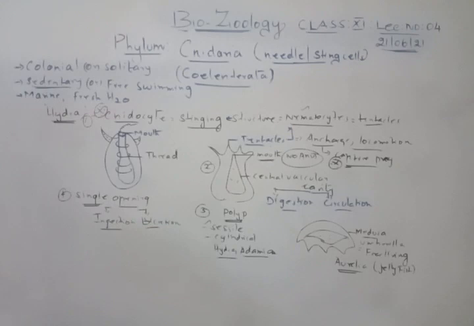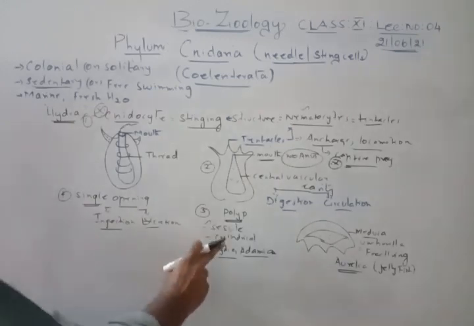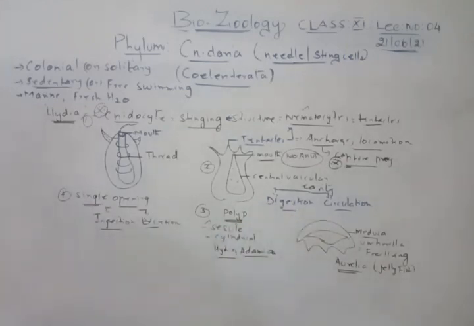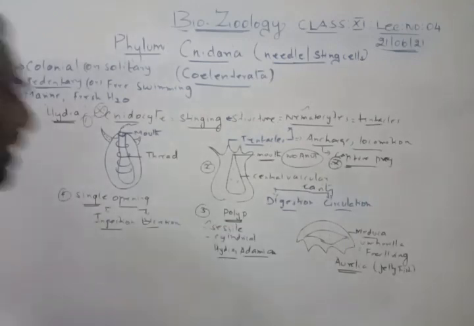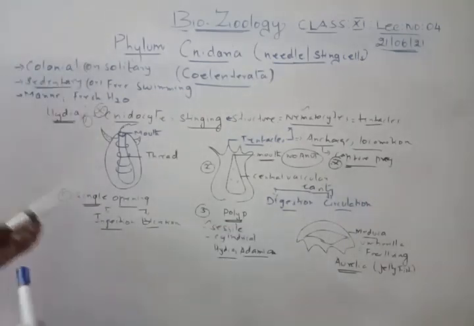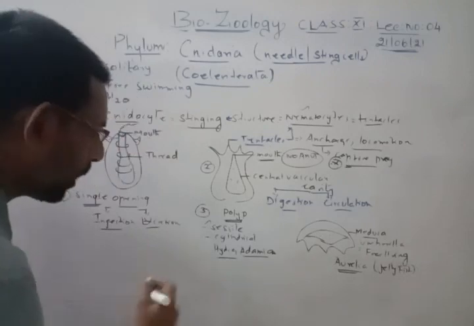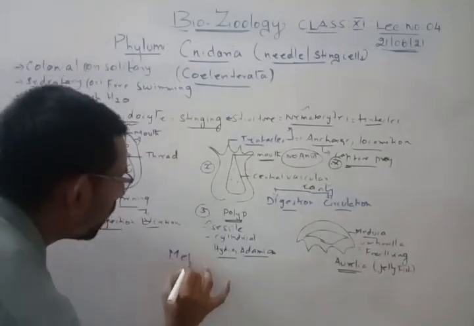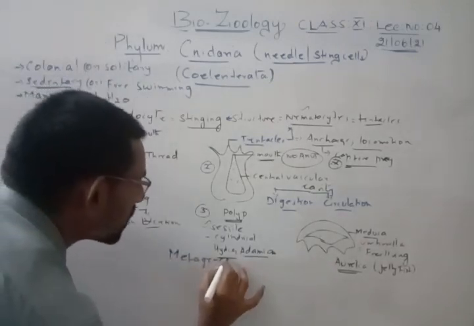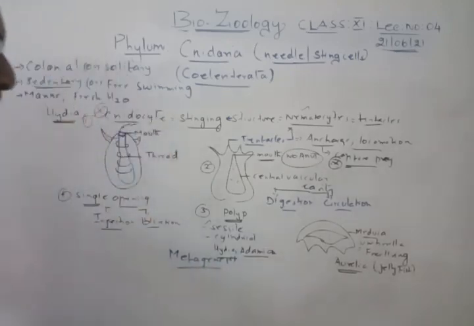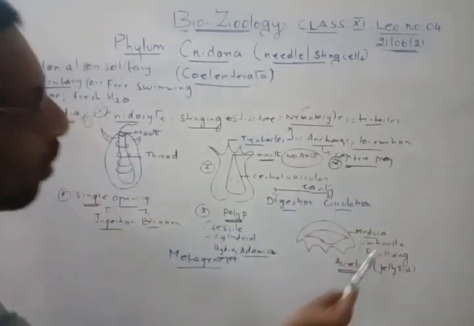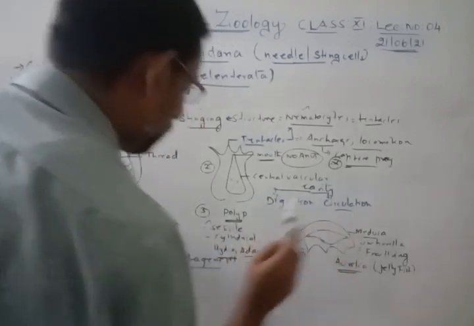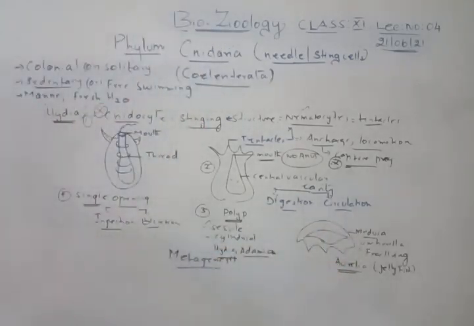Right. So now this Cnidaria, I told you, is exhibited in two forms. One we have is the polyp, the other one is called the medusa. Together we call it a process called metagenesis. Very important word that you have to remember. So here we have metagenesis. Metagenesis is nothing but having polyps and the umbrella type, that is polyp and medusa. So this is called metagenesis.